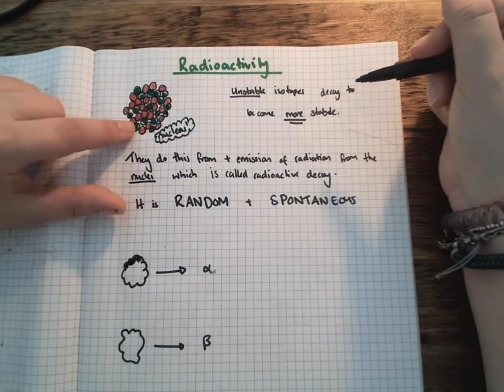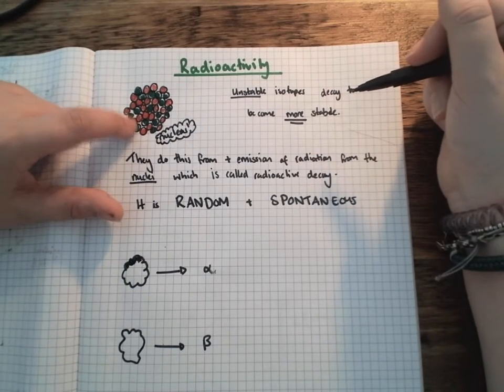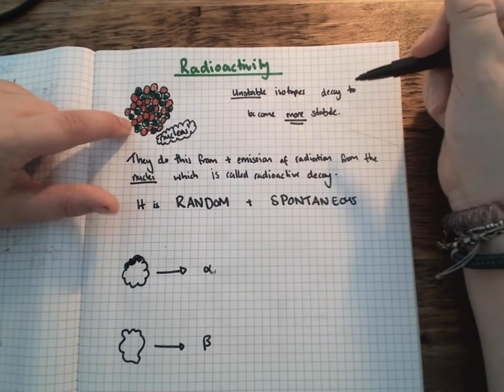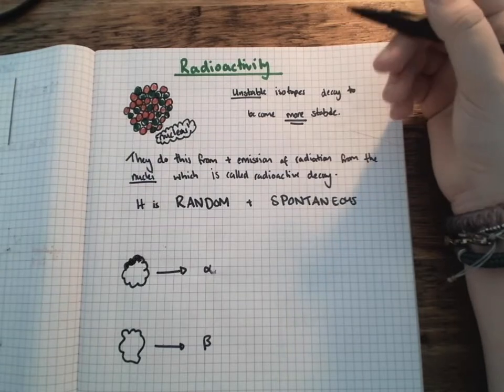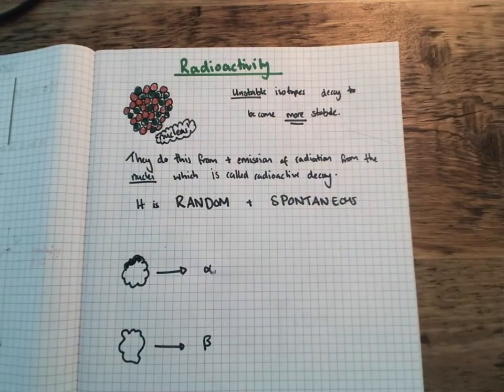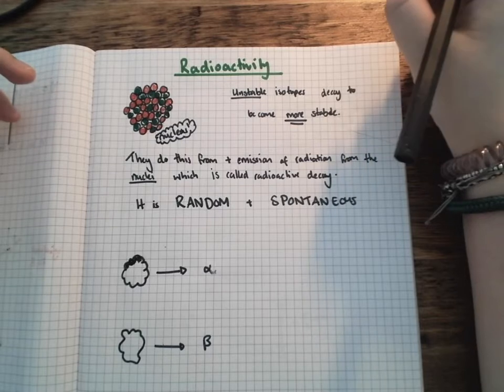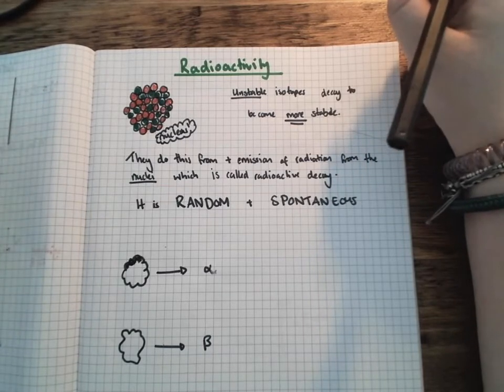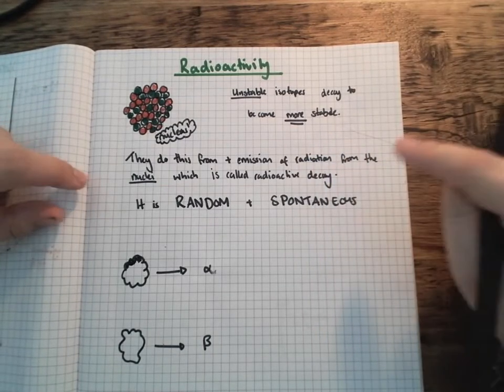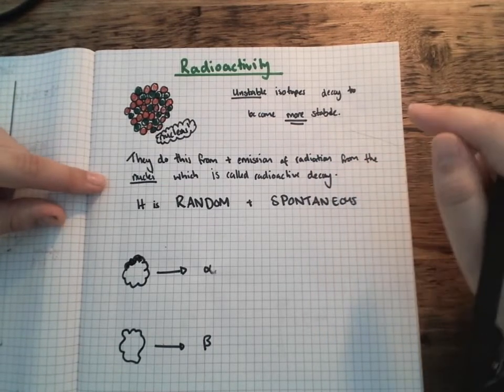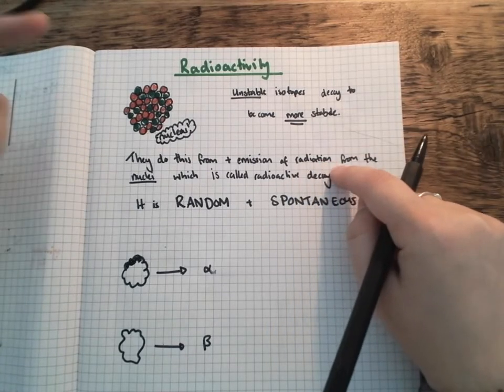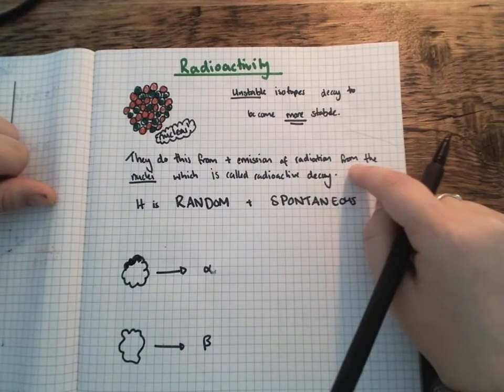Just as a little recap, remember that an unstable isotope has an imbalance of protons and neutrons. We might have too many protons or too many neutrons, so it doesn't fit on that NZ stability curve. So we've got an imbalance between those, and they are going to decay to become more stable. They do this by the emission of radiation. That's what radioactivity is, from the nuclei.